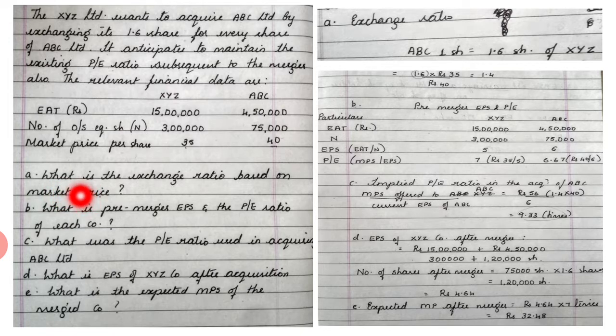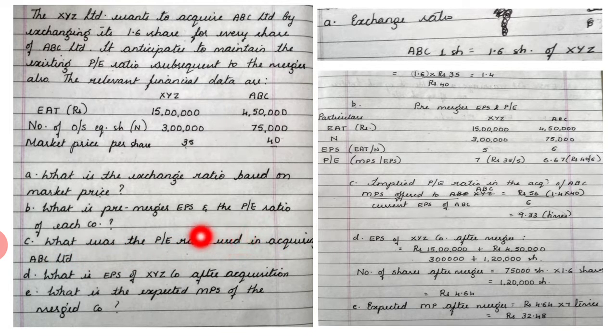And what are the questions asked? What is the exchange ratio based on market price? So we have to first find out the exchange ratio based on market price. Second, what is the pre-merger EPS and PE ratio of each company? Before the merger happening, what is the EPS and PE ratio of XYZ and of ABC? Question number third is, what was the PE ratio used in acquiring ABC Limited?